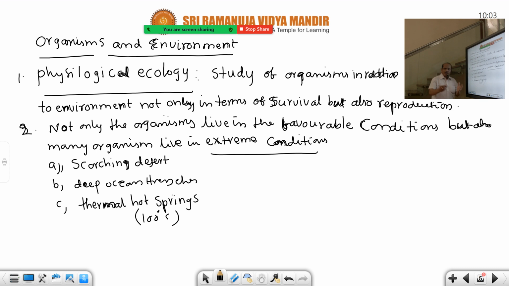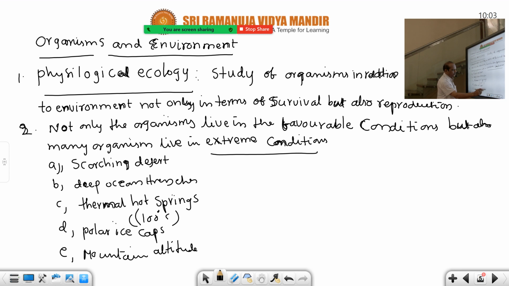Like that, so many are there. If you say polar ice caps, we cannot live there, except polar bears, seals, walruses, etc. Polar ice caps are also not favorable for living conditions. And mountain altitudes are also unfavorable for living, higher altitudes in the mountain also. You can observe these things.